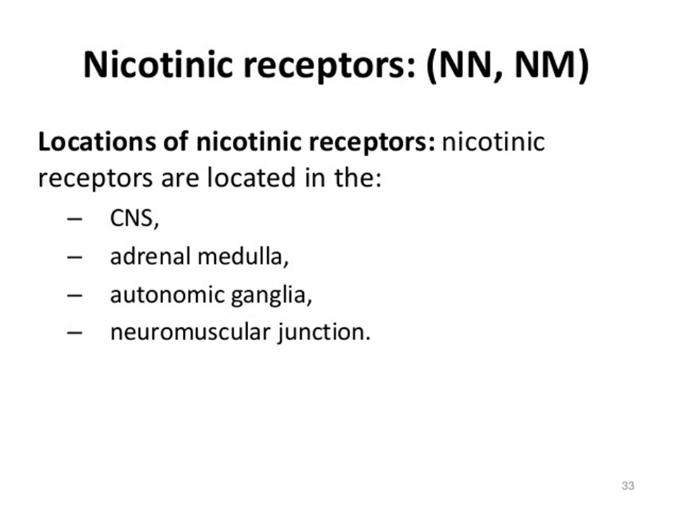Nicotinic receptor, NN and NM. After the location of muscarinic receptors, we will discuss nicotinic receptors. Nicotinic receptors are located in the central nervous system, adrenal medulla, autonomic ganglia and neuromuscular junction. So these are the locations of nicotinic receptors.